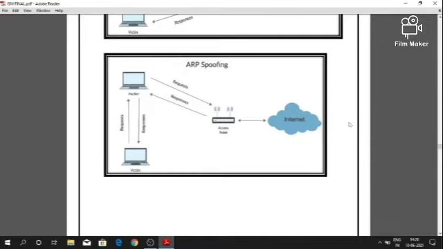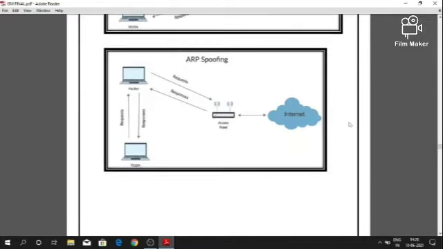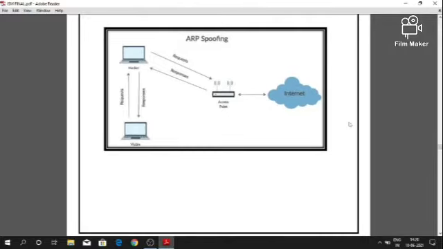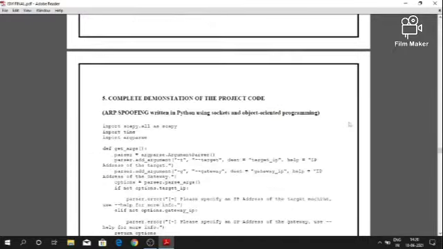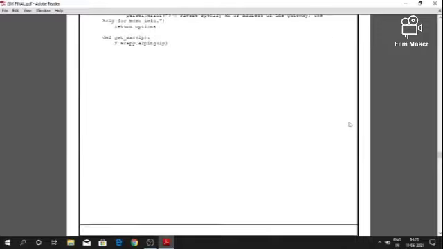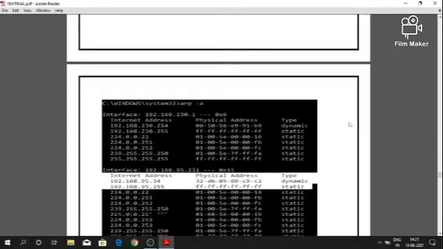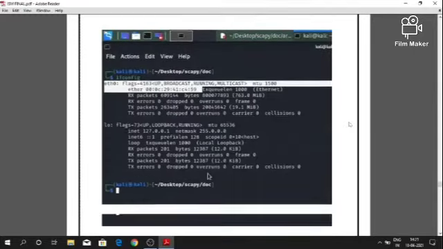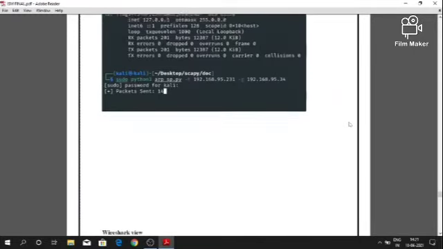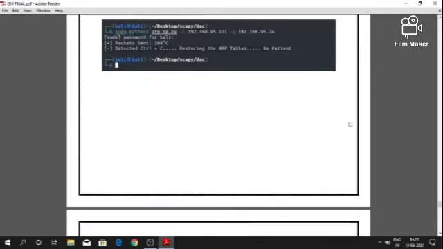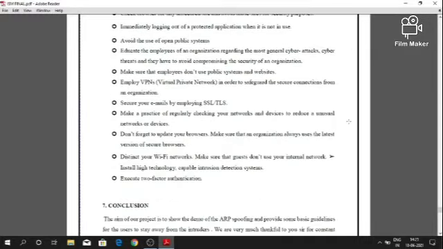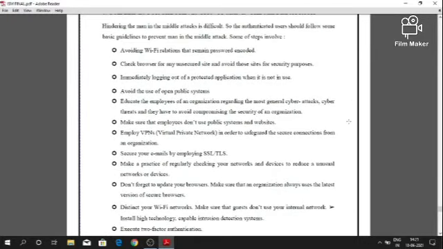Guidelines for the prevention of man in the middle attack. To stop the man in the middle attack is difficult, so the authorized user should follow some basic guidelines to prevent it. The guidelines are: execute two-factor authentication, avoid the use of open public systems. If there is any unsecured site, avoid those sites for security purposes.